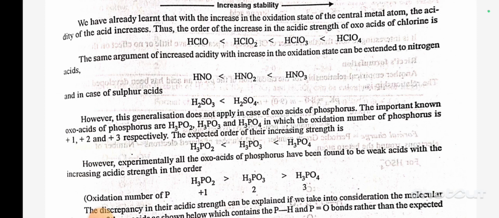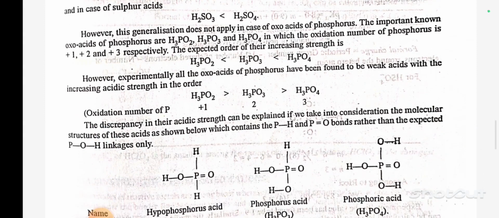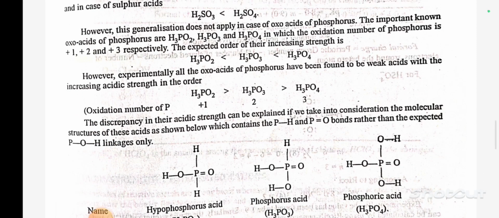However, the generalization does not apply in the case of oxoacids of phosphorus. The important known oxoacids of phosphorus are H3PO2, H3PO3 and H3PO4, in which the oxidation number of phosphorus is +1, +2 and +3. The expected order of their increasing strength is H3PO2 < H3PO3 < H3PO4. However, experimentally all oxoacids of phosphorus have been found to be weak acids with the increasing acidic strength in the order H3PO2 > H3PO3 > H3PO4.